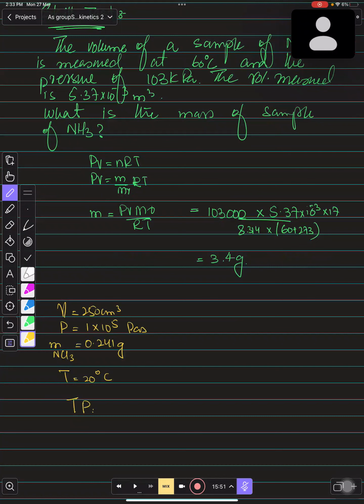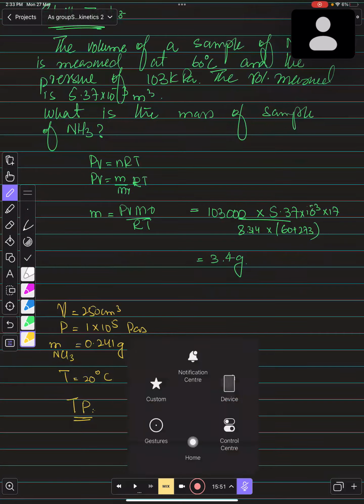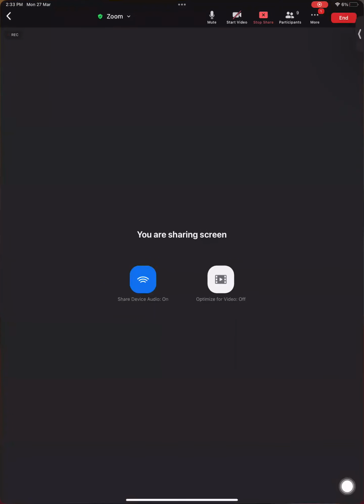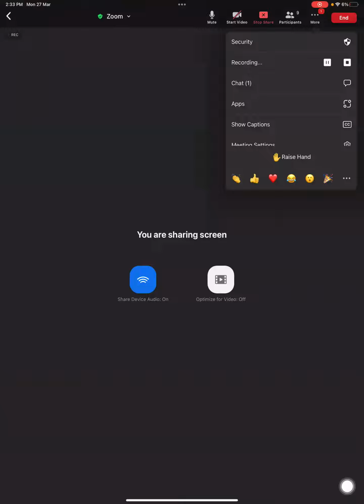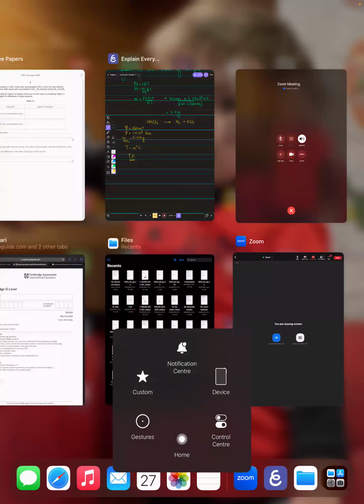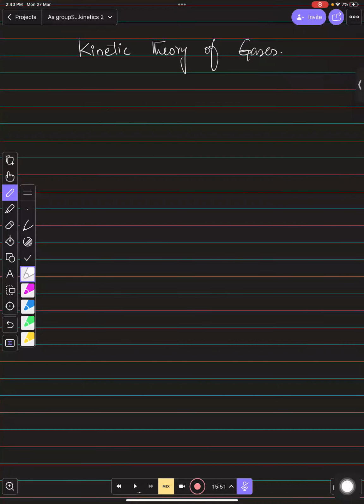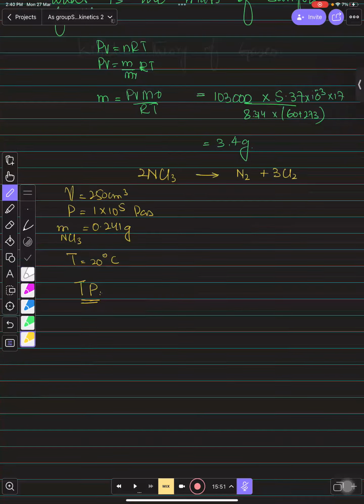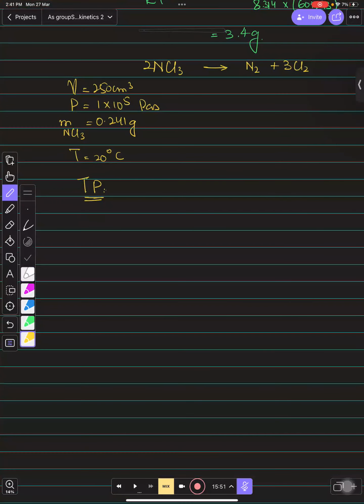What do you need to find out? Total pressure. Yes, children, you solve this. Try it. You only need to find the moles, and after that, they have tried to confuse you a little in this question. Otherwise it is not that difficult; you can easily do it. If you want to know which question this is, you can note it down. It is Winter 20, Paper 2, Question number 3, part D.